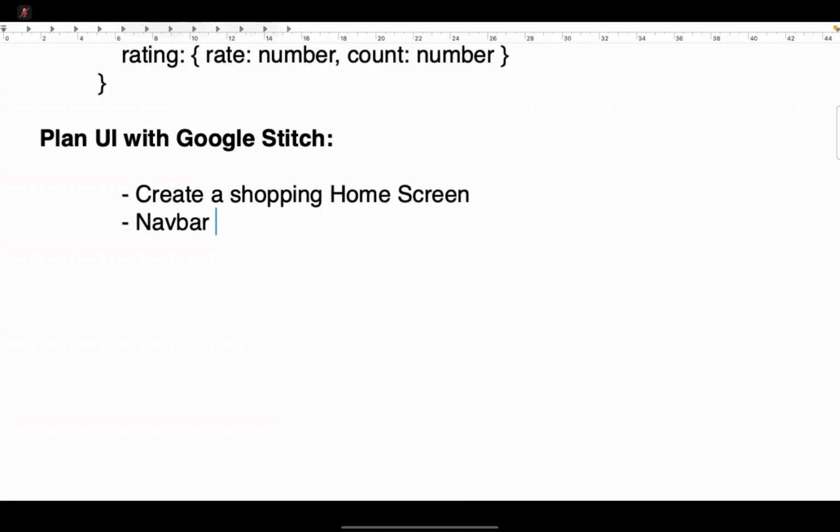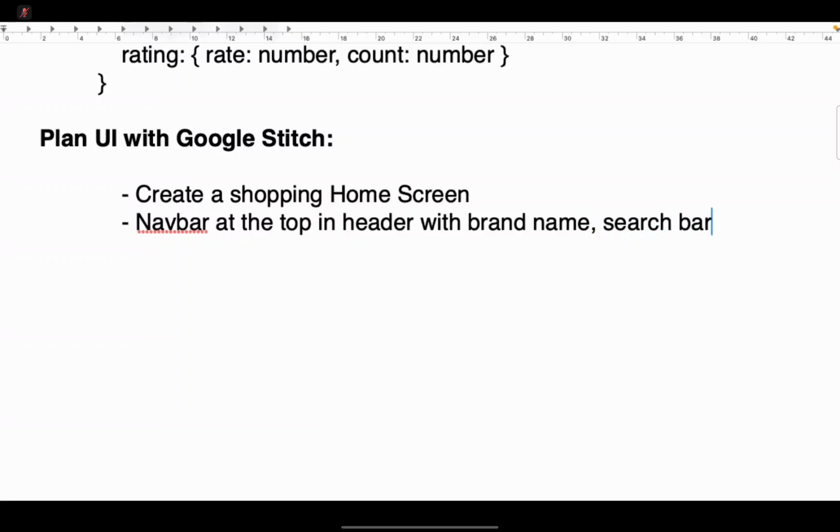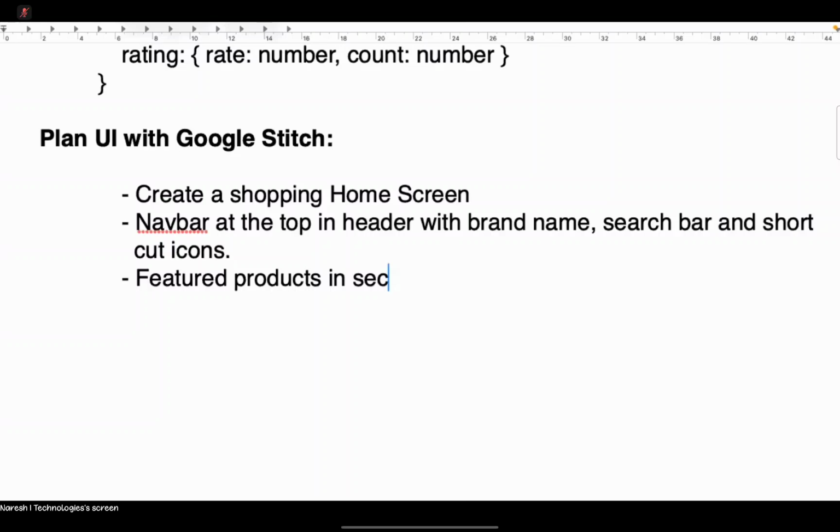So, a nav bar at the top in the header with brand name, search bar and shortcut icons. Next, we want a featured products section.